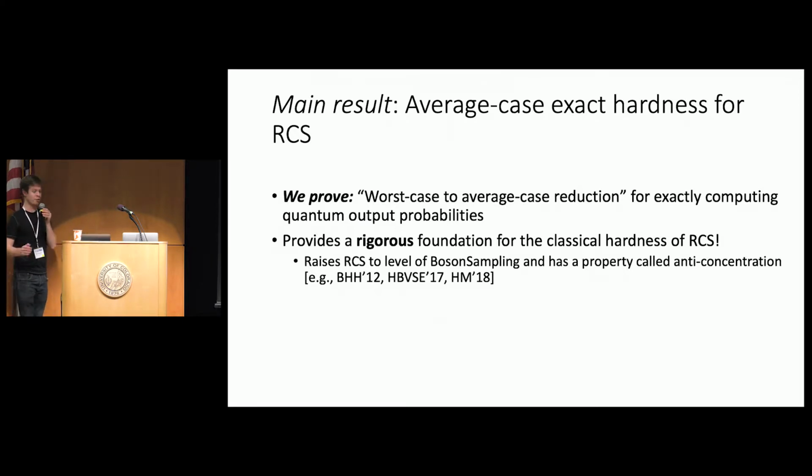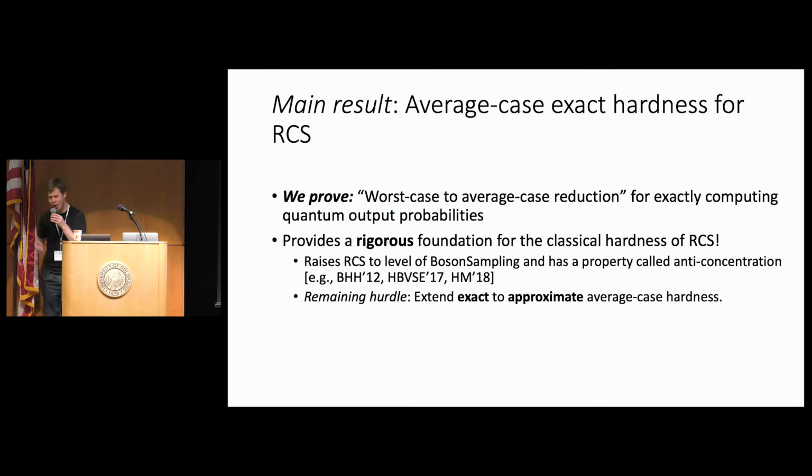I think of this as raising RCS to the level of boson sampling, and even maybe a little bit more, because RCS has a provable property called anti-concentration, which was not known to be true for boson sampling, although it was conjectured and probably is true, but we don't know how to prove it yet. But what I want to say is that we're not done yet.